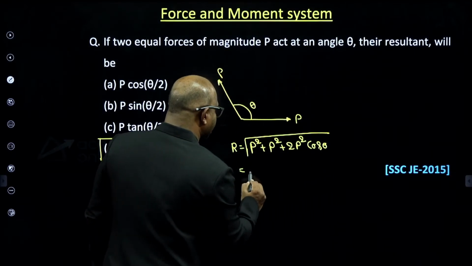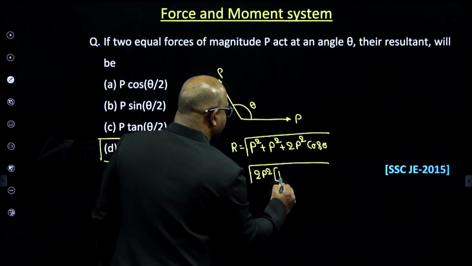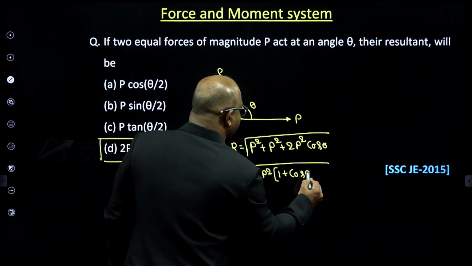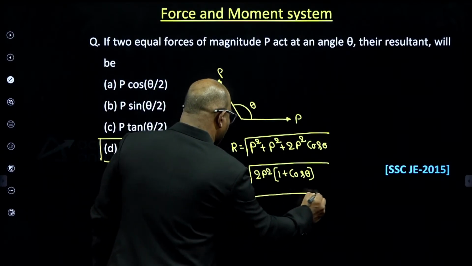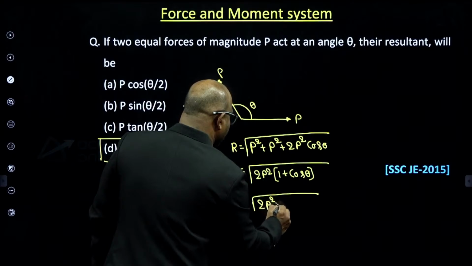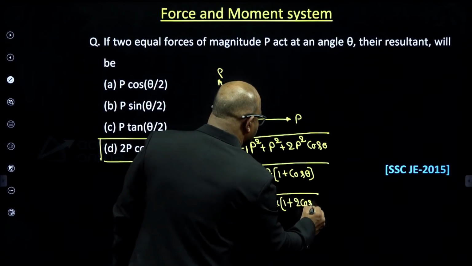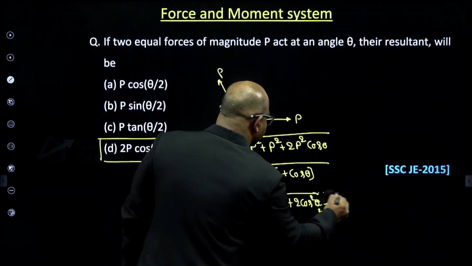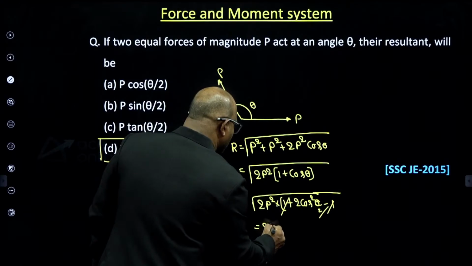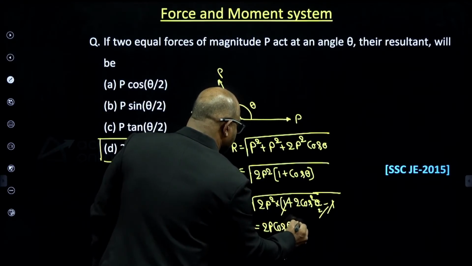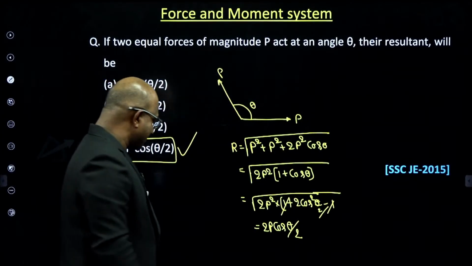See how much I am going to get. Square root of, take 2P square common, I get 1 plus cos theta. But I want it in terms of cos theta by 2, guys. So 1 plus cos theta I can write as 2 cos square theta by 2 minus 1 plus 1. Plus 1 minus 1 gets cancelled. So I am going to get 2P cos theta by 2. The answer matches option D, guys. I hope this is clear. Next.